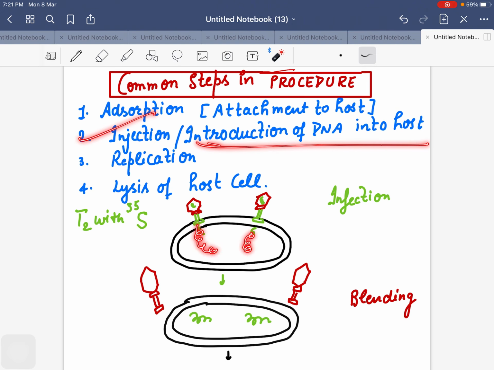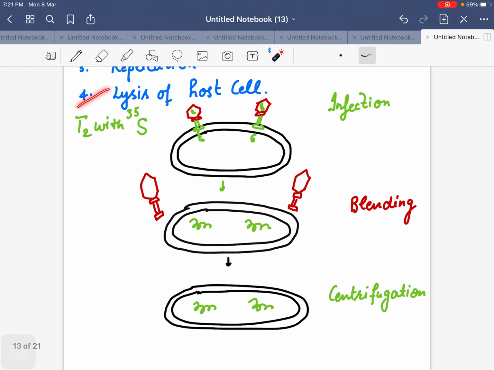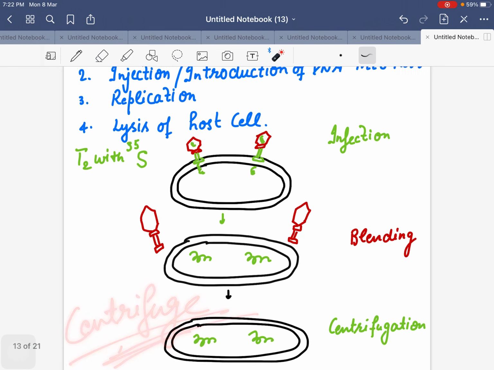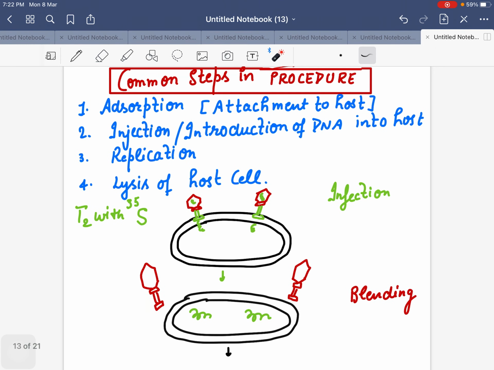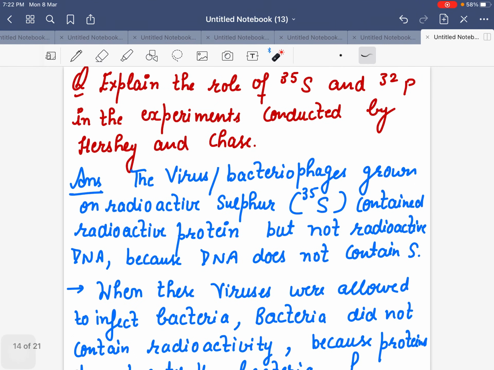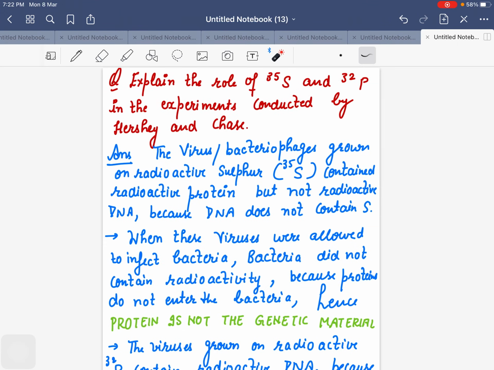In the infection, the DNA was introduced into the host. So this is bacteria. Now these will multiply. Third step is replication. After that we are going to lyse this and centrifuge the bacteria. So again look at the steps: adsorption, infection, replication and lysis of host cell, right?